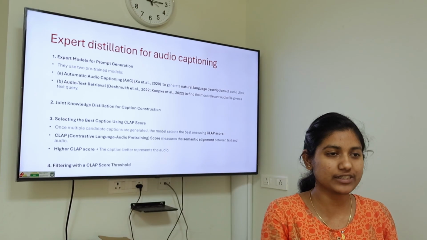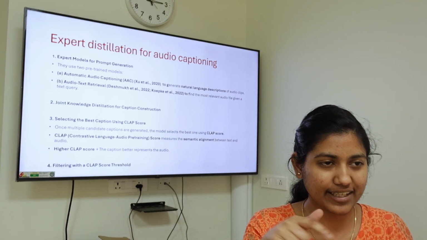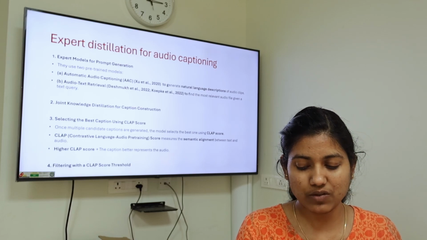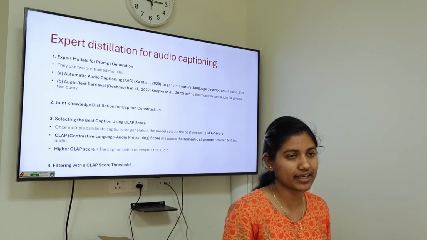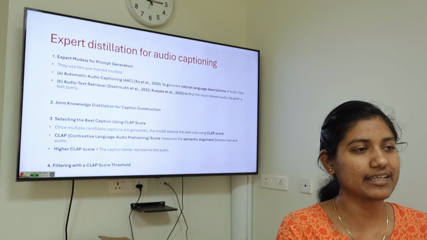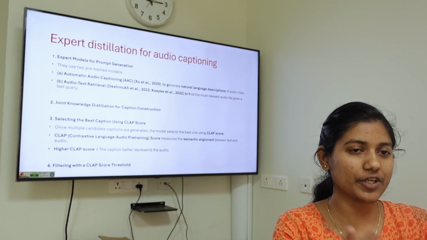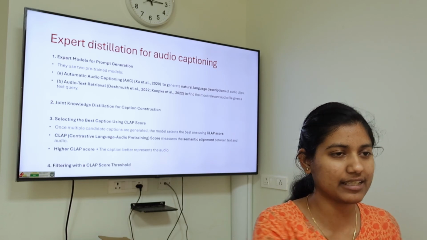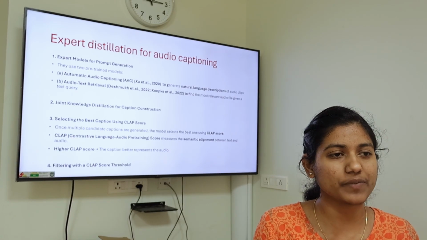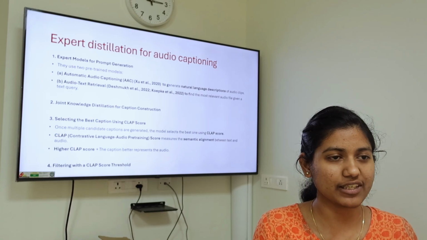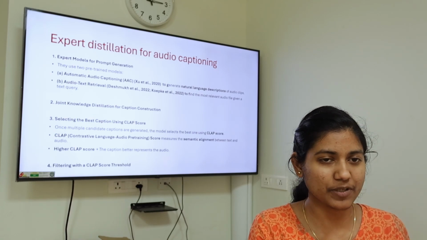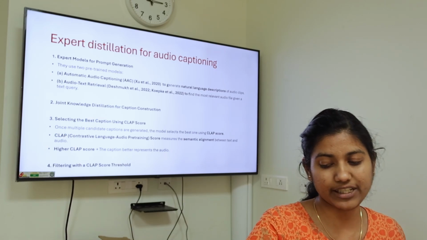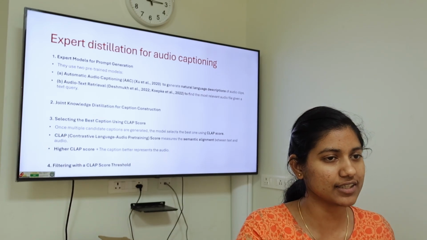Then how do they select if it's good? We can't listen to everything and compare, right? So for that comparison, they use a method called CLAP score. CLAP is contrastive language audio pre-training. This CLAP model is pre-trained on text with audio. You have audio and caption in their latent space. It brings them to a common space and finds scores between them. That's how it has been trained, so it has the knowledge of audio-text pairings. It will use that knowledge to score whether this captioning is good enough or not.